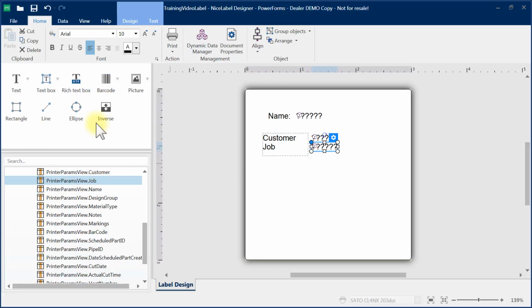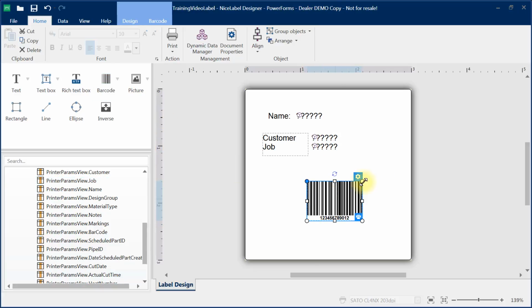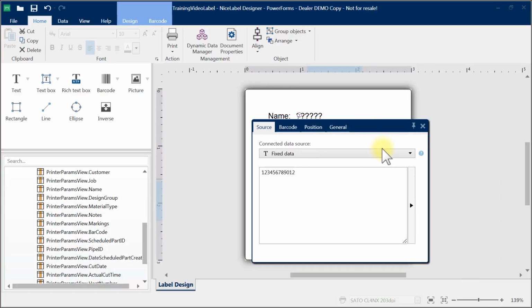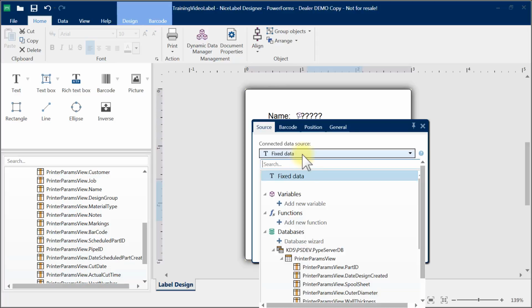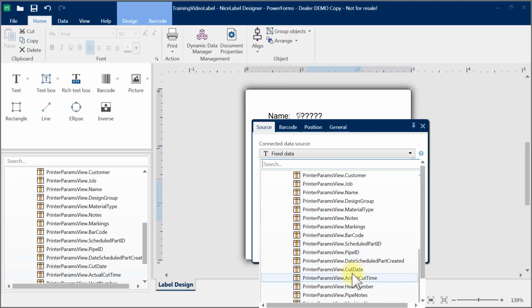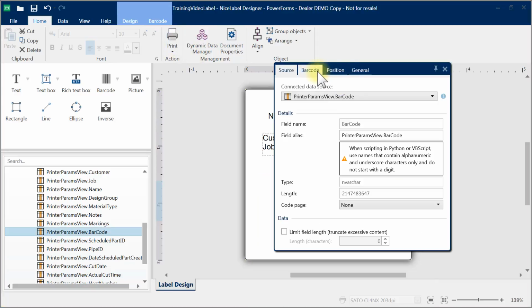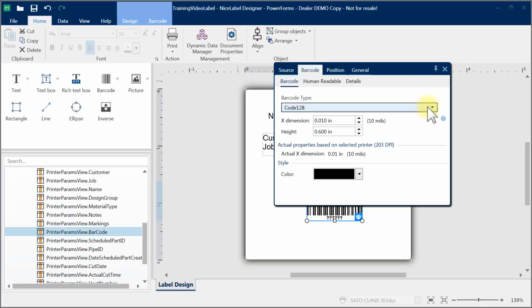You can also just drag in fields and then attach them later, so like a barcode. Here we want to put a barcode, and we can go in here and pick a lot of information about the type of barcode. Right now it's fixed data, meaning whatever you enter, but we don't want that. We want to pick our barcode field. There it is.